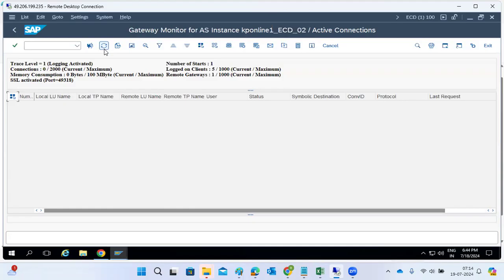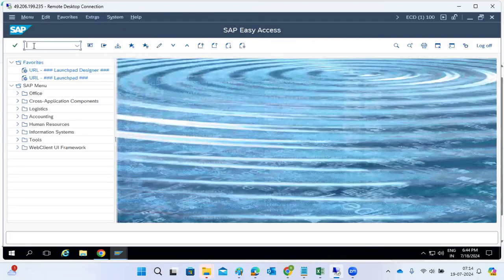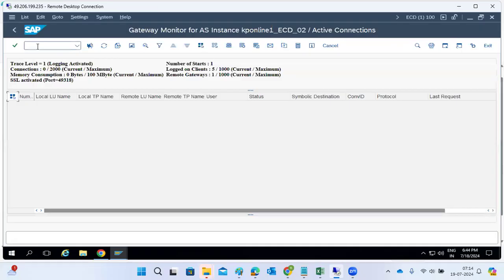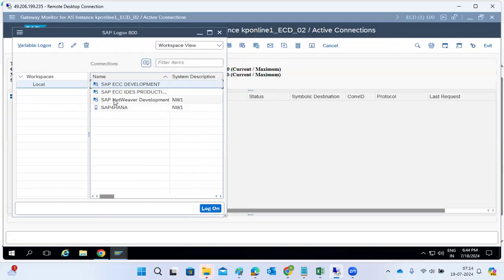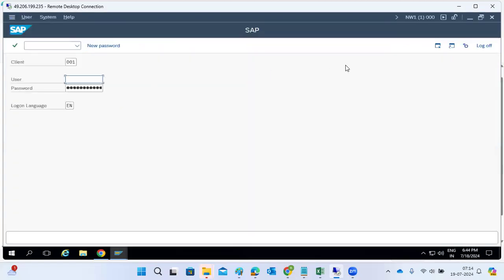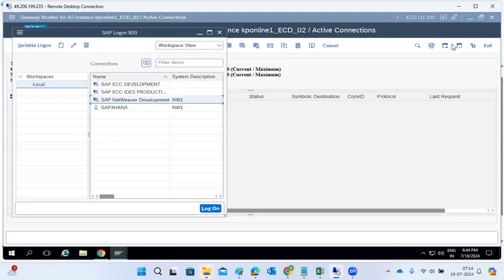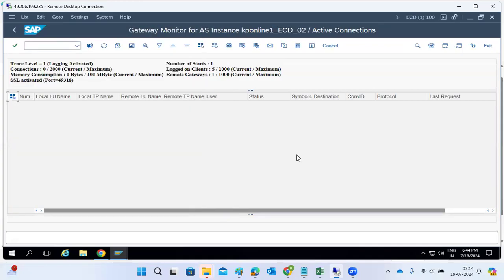Normal security operations are performed using the SMGW transaction code. We can see all the connections here. In case of some rejections, we can see it here with the SMGW transaction code.